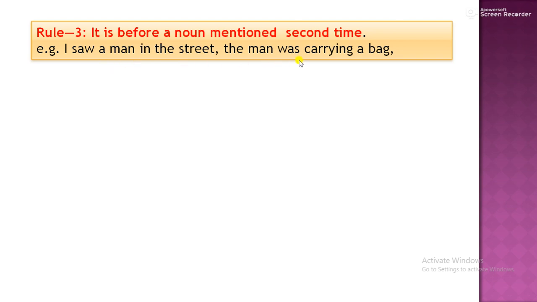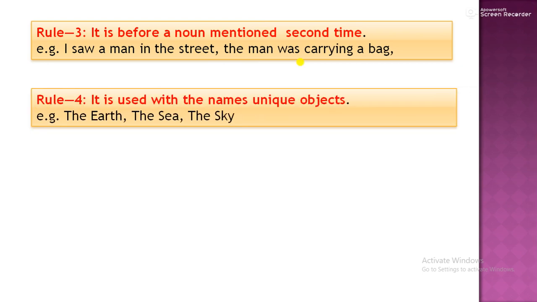The man was carrying a bag. This is the same man whom I saw in the street. Now, the man. This man we are talking about. We mentioned this man a second time. And when we mention anything a second time, maybe a park, maybe a person, then we use article The. The man was carrying a bag.